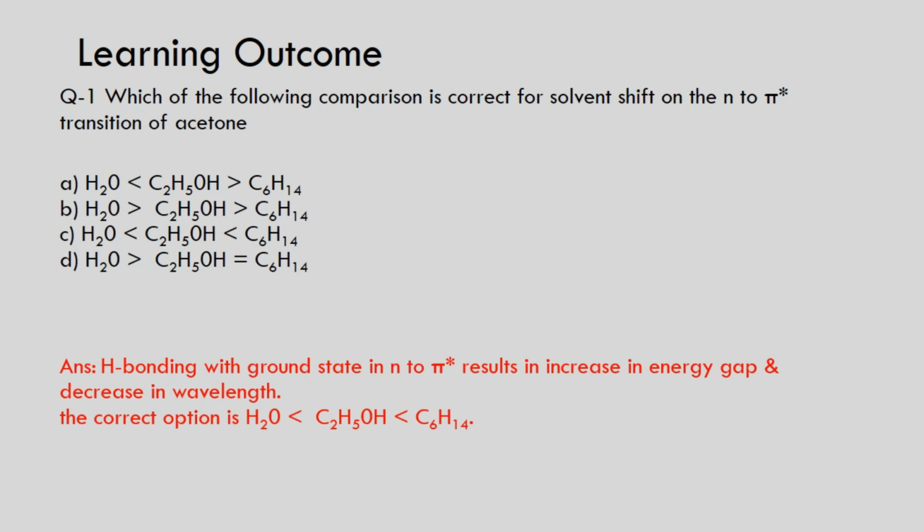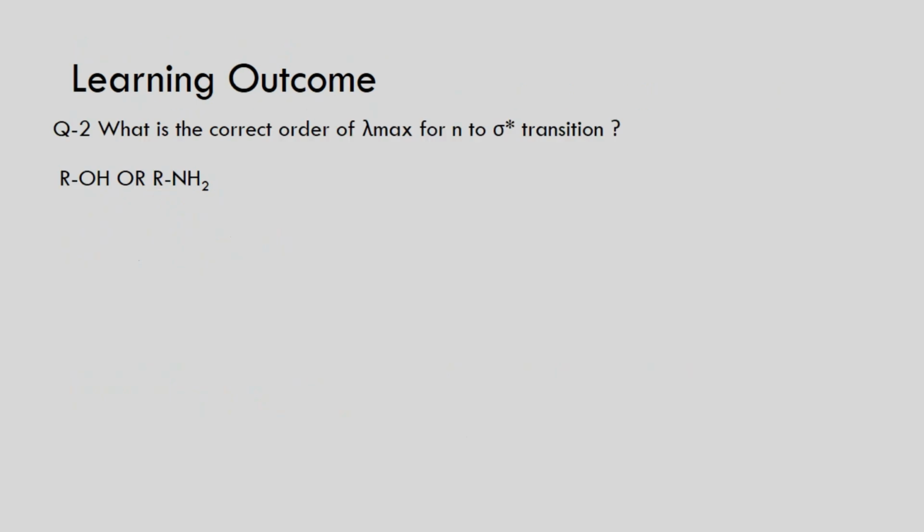Now the next one is, what is the correct order for the absorption maxima of n to sigma star transitions? Again, n to sigma star transitions are more sensitive towards a polar solvent or polar molecule. Once we use alcohol or amine, alcohol forms a strong hydrogen bond due to its electronegativity.